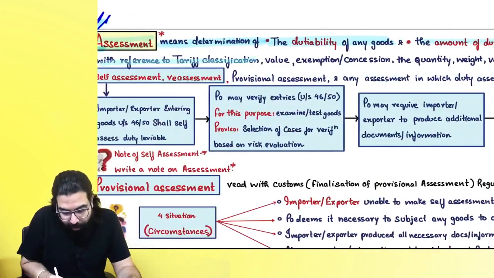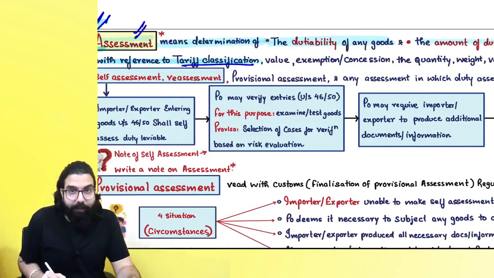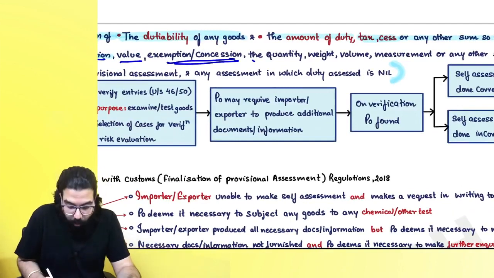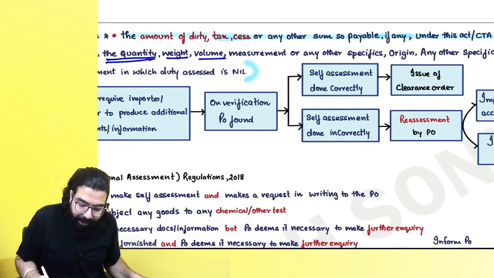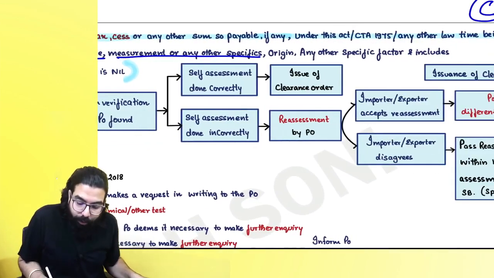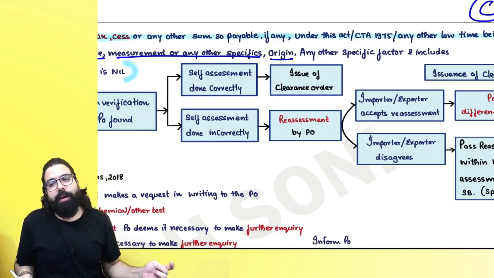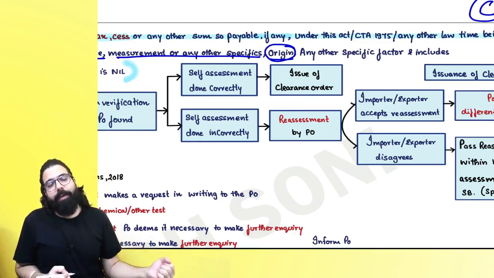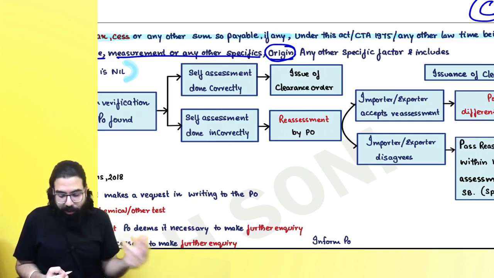With reference to tariff classification means when you are going ahead and doing the assessment, you have to refer to tariff classification, value, is there any exemption or concession, the quantity, if the valuation is quantity based, sir, weight, volume, measurement or any other specific, you should see the origin. If it is a preferential nation, in case of preferential country का case में one preferential rate of duty, so origin also has to be seen.